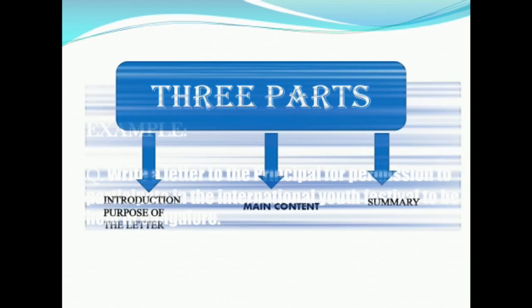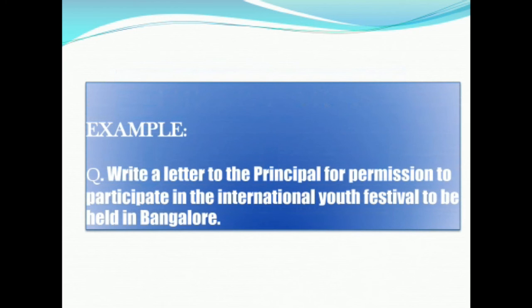So to understand better, I have one example here. The question is: write a letter to the principal for permission to participate in the International Youth Festival to be held in Bangalore.